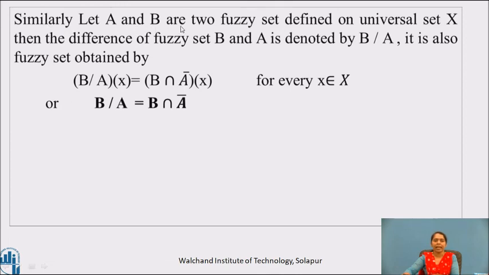Similarly, let A and B be two fuzzy sets defined on the universal set X. Then the difference of fuzzy sets B and A is denoted by B minus A, and it is also a fuzzy set obtained by B minus A over x is equal to B intersection A bar over x for every x belongs to X, or B minus A is equal to B intersection A bar.